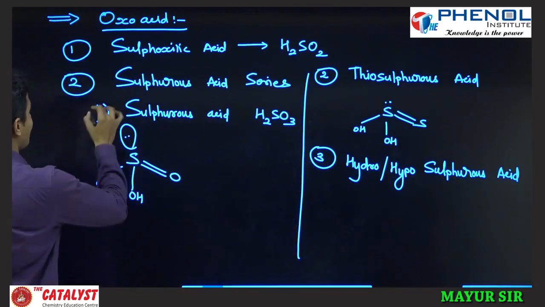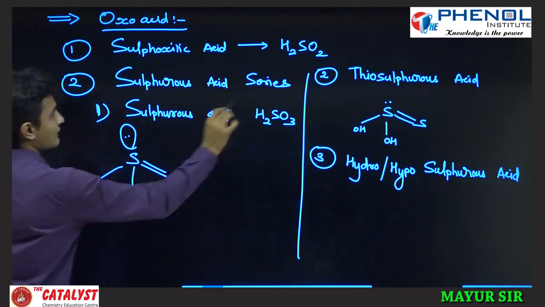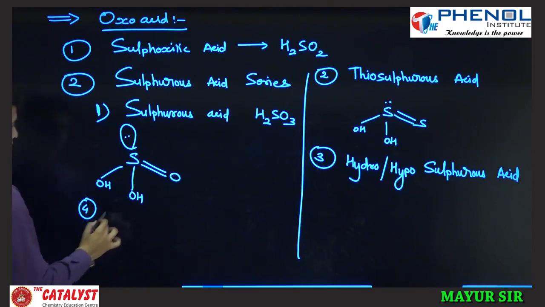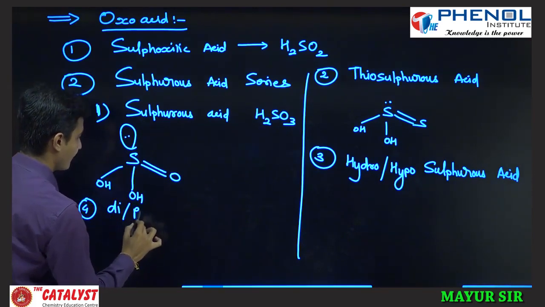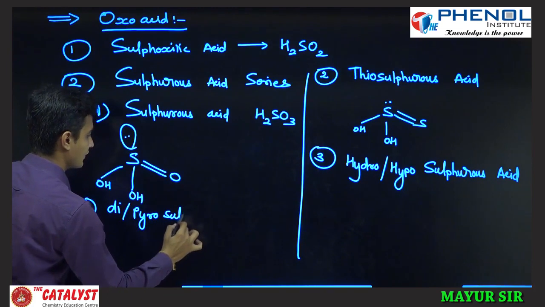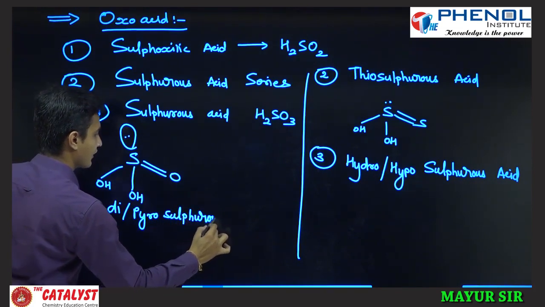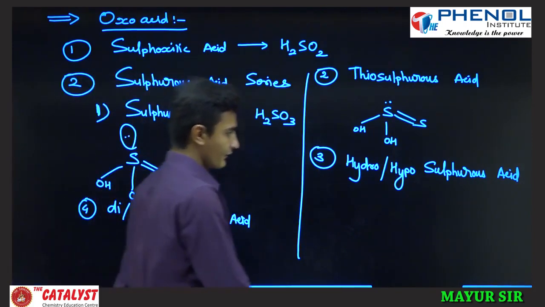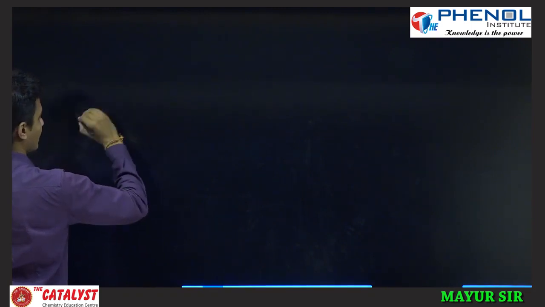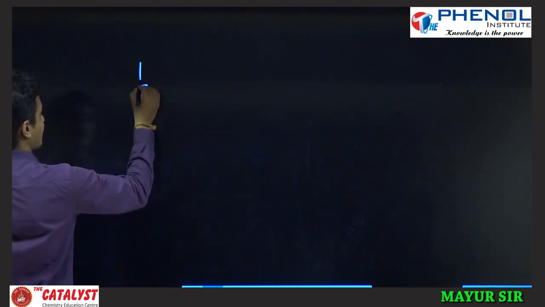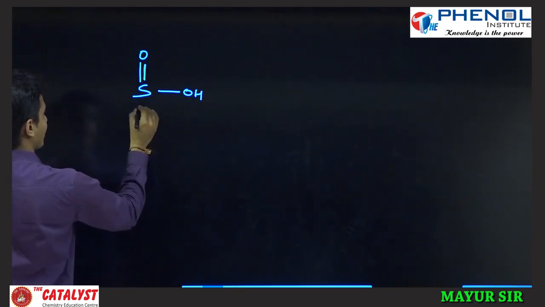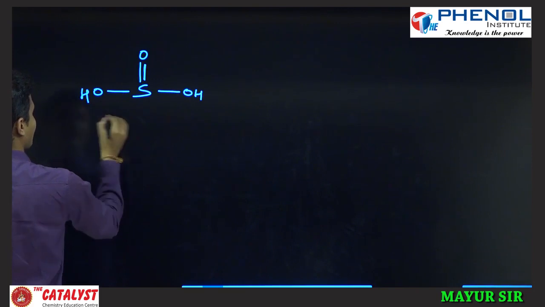So here I'll write: first, second, third, and fourth, di or pyrosulfurous acid. I'll tell you how. I am drawing only sulfurous acid, S double bond O, with OH groups and one lone pair.